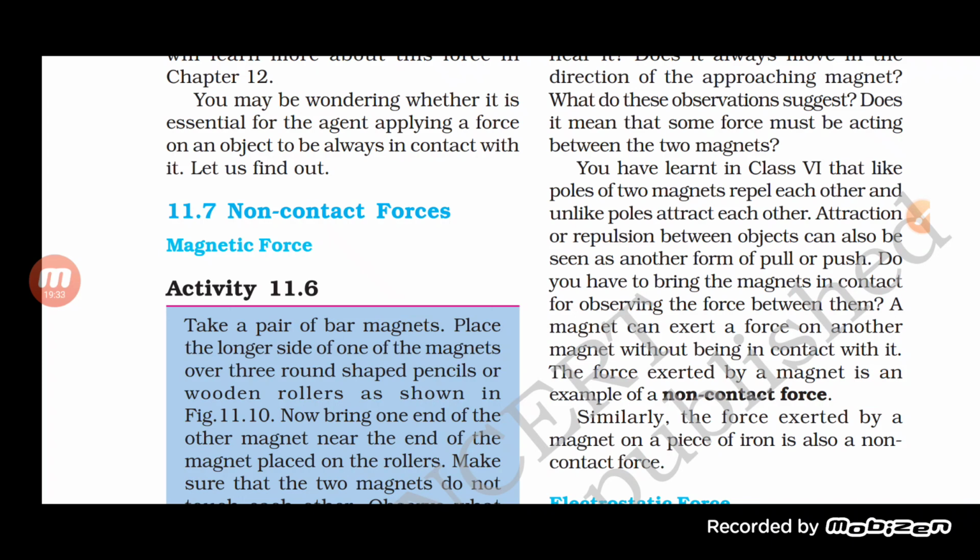A magnet can exert a force on another magnet without being in contact with it, and the force exerted by the magnet is an example of a non-contact force, since the magnets are not touching each other, but even then the force of attraction and repulsion can be easily felt. The movement of the other magnet can easily tell that a force is acting on it. Okay, so this is the first example of a non-contact force.